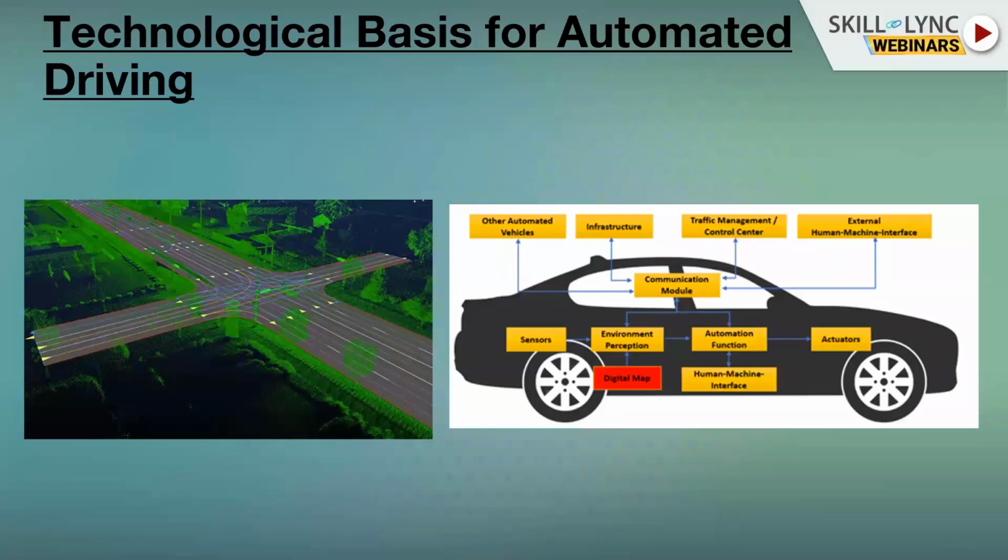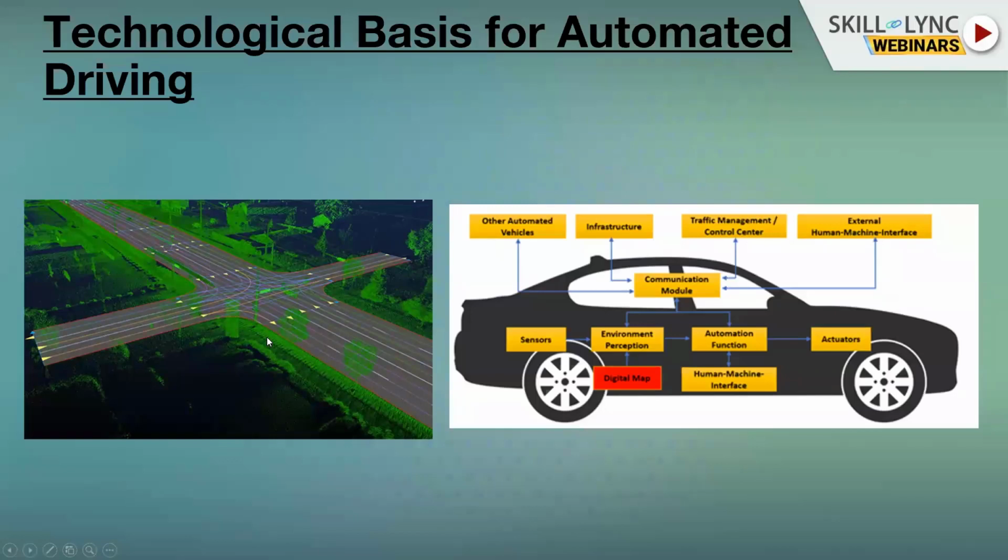Then you can add some filtering and say, okay, filter out all of the objects that are out of the lanes, because if you drive in a city, you have lots of people that are walking, and you say, okay, give me only the objects that are relevant for me, located on my lane. Or if I want to change my lane, give me the objects that are located on the other lane because I want to plan a lane change maneuver. So digital maps are also very important.